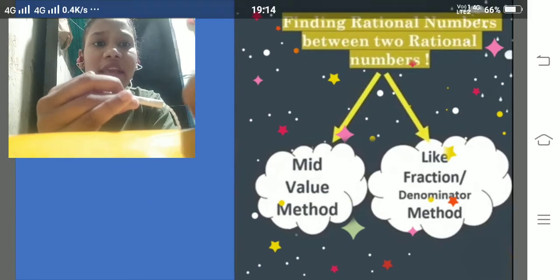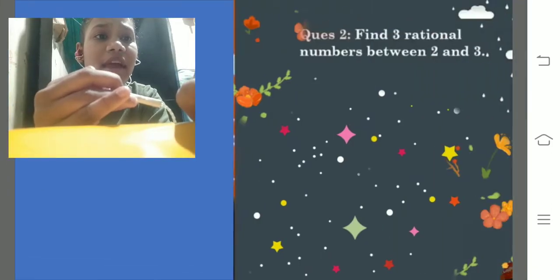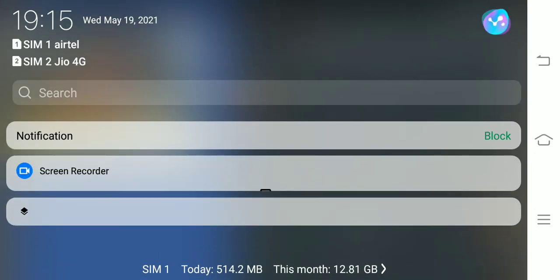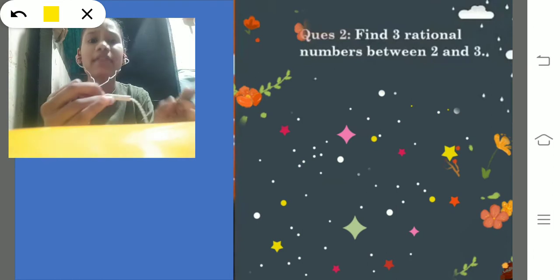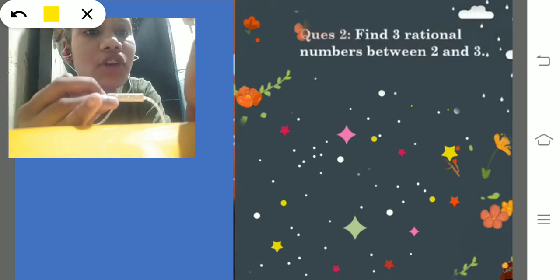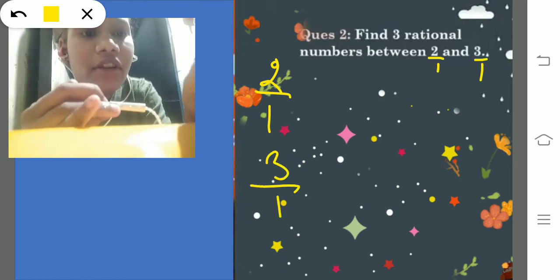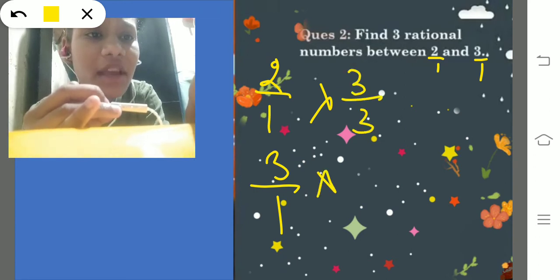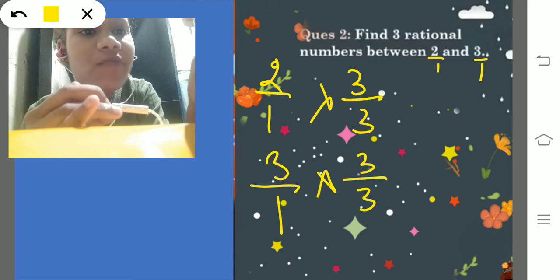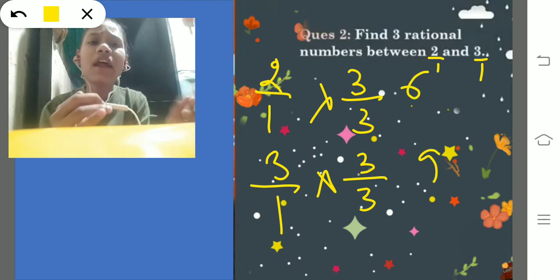Now let's go into the next page. So what does the next page say? It's saying there is a question: find 3 rational numbers between 2 and 3. So first of all we will write 2 by 1. We have to make it in the form of p by q. So we will write 3 by 1. Then we will multiply by any number that we want. We can multiply it by 3. Let me multiply it by 3. So 2 3s are 6 and 3 3s are 9. So we are getting only 3 numbers.